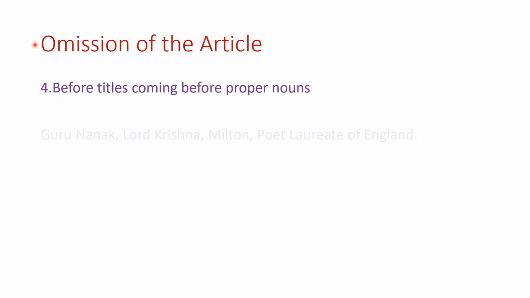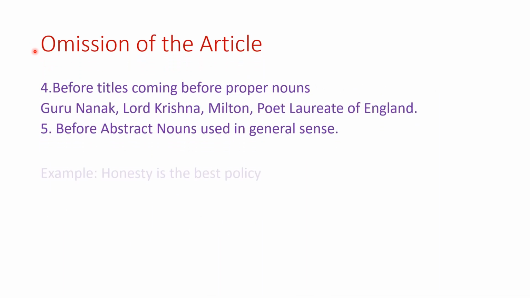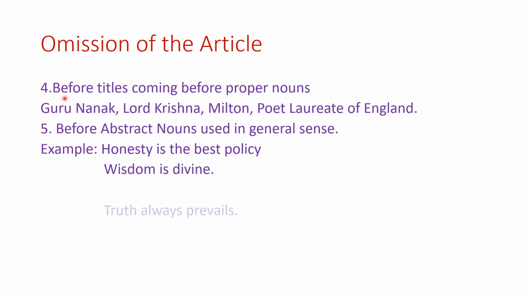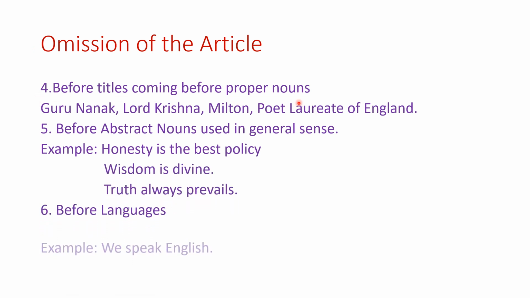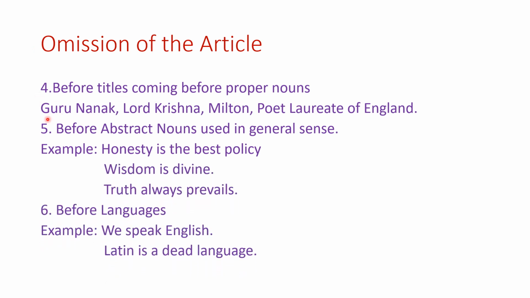Omission of articles. The fourth one, before titles coming before proper nouns. So these are all the titles. Guru Nanak, Lord Krishna. Before Krishna, the title is Lord. So you do not put the article. Milton, poet laureate of England. This is a title given to Milton, the laureate of England.